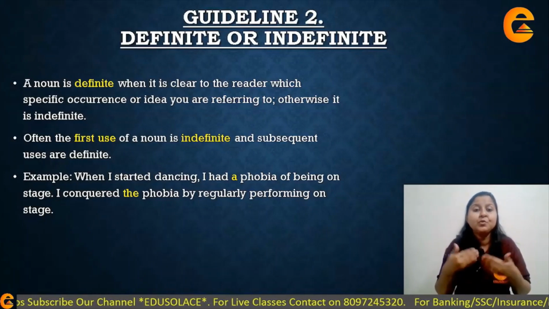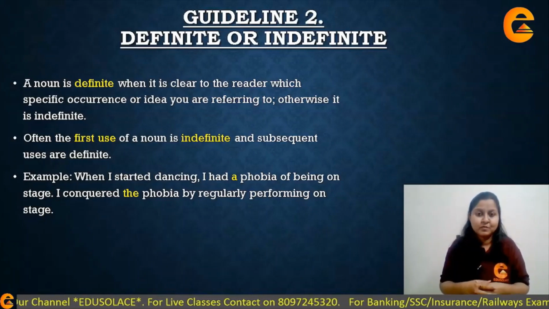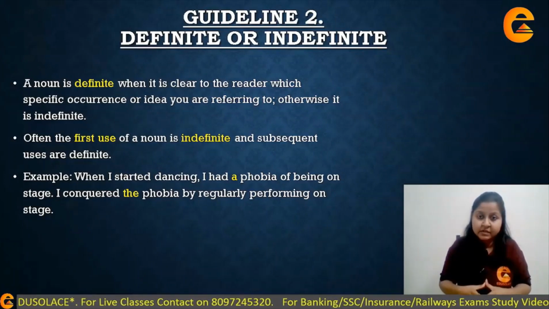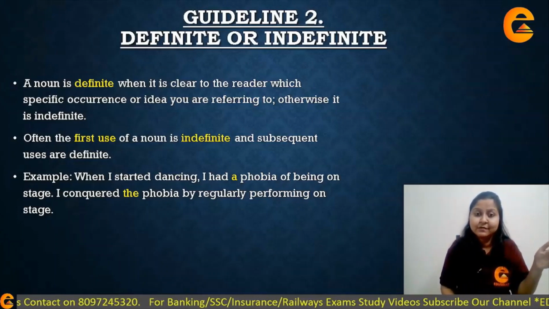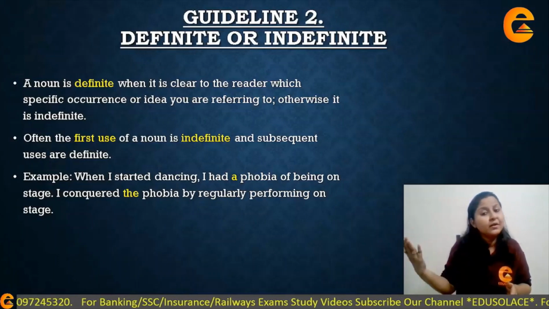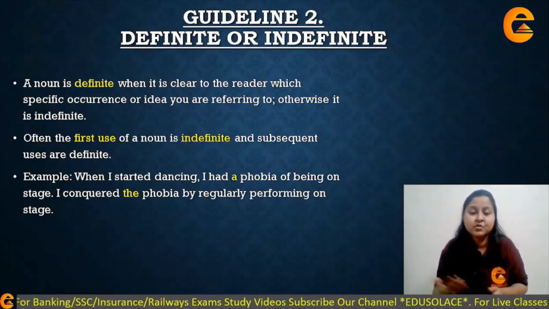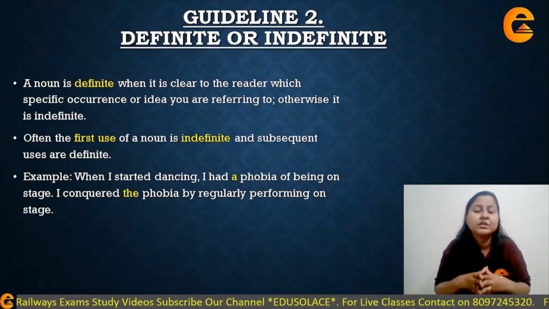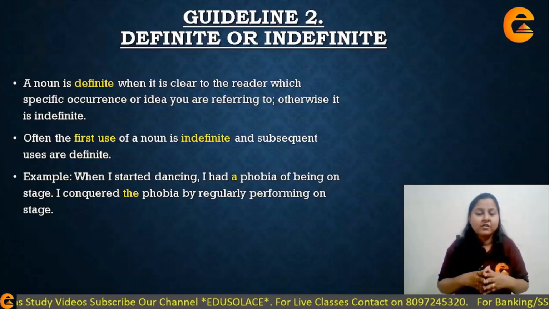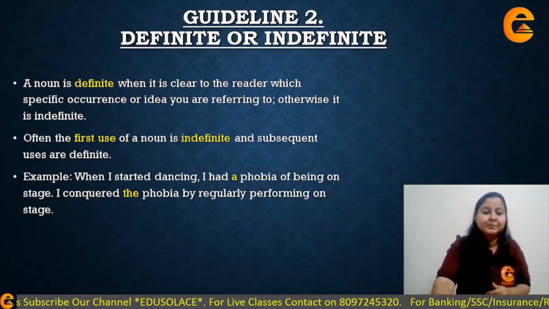That means now you have defined it in the first part. So this is the most important thing to remember, that you need to first use a noun that is indefinite and the subsequent, का मतलब है that means जो उसके बाद जो वो noun वापस repeat होगा, in that case you will use the article the, which is a definite article. All right, I hope this part is clear to you.